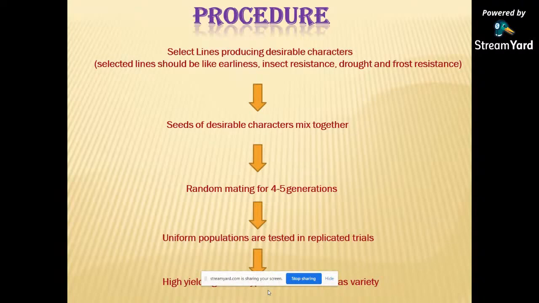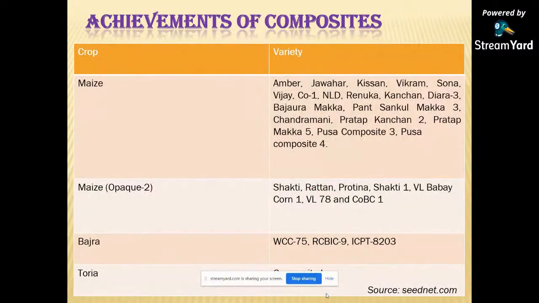Select the lines producing the desirable character, and seed of the desirable character is mixed together and random mated for 4 to 5 generations. Uniform populations are tested in replicated trials, and high-yielding lines are used as a composite variety. These are composite varieties in maize, bajra, jowar, and bajra, WCC 75.